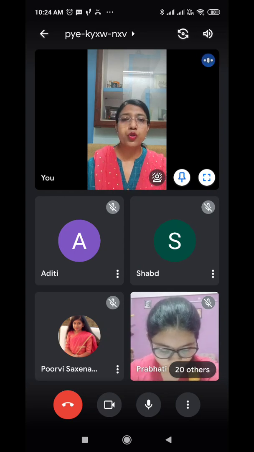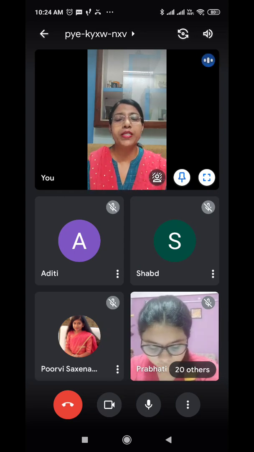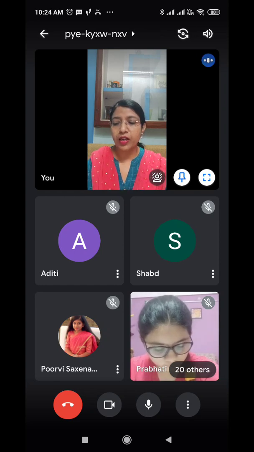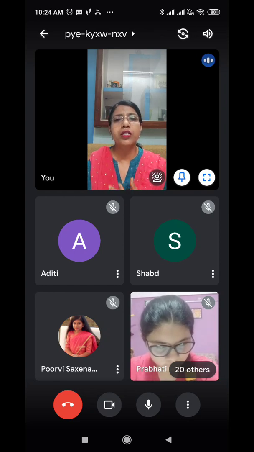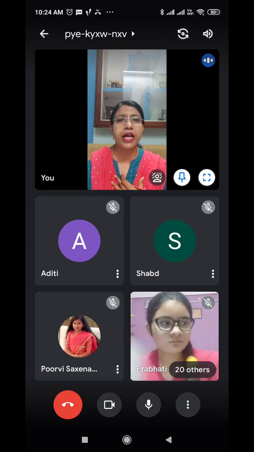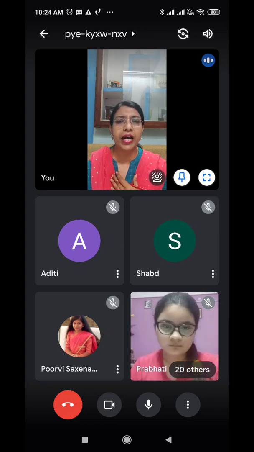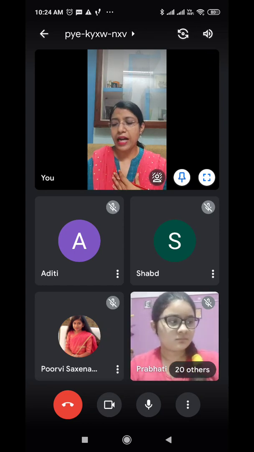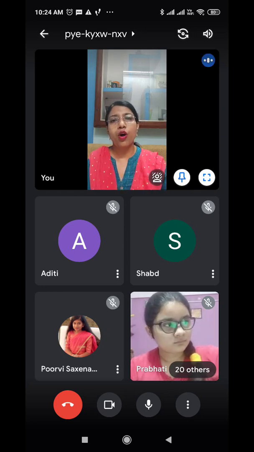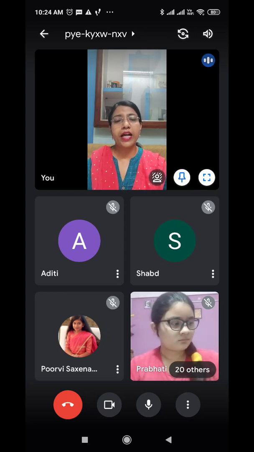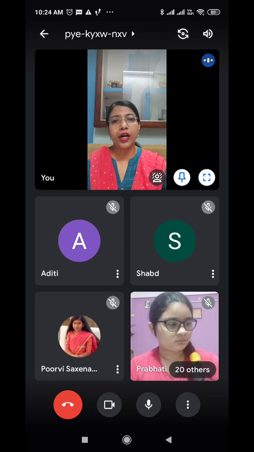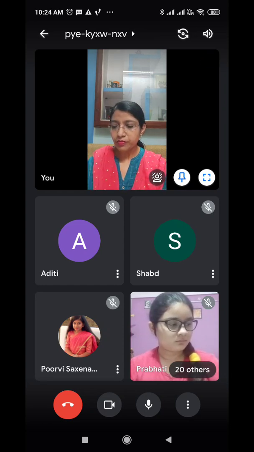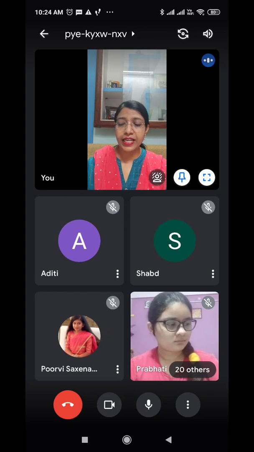Then next is possessive adjective. It is used to show possession, what you possess, what you own. So possession or ownership: this is my computer, this is my book, so it shows that it belongs to me, I own it. That is her mobile, so her shows that this mobile phone belongs to her, she owns it.